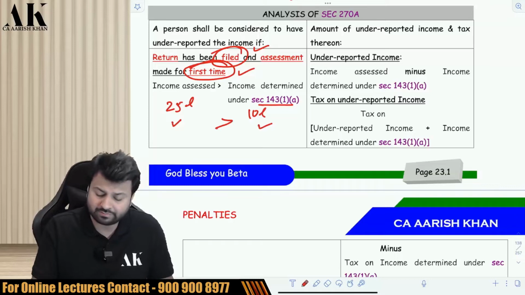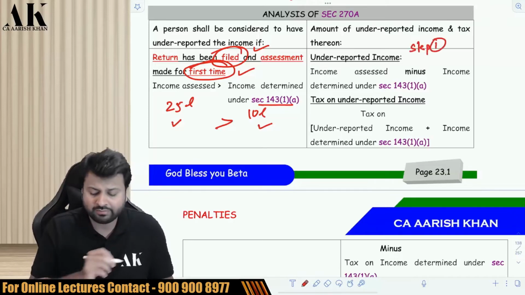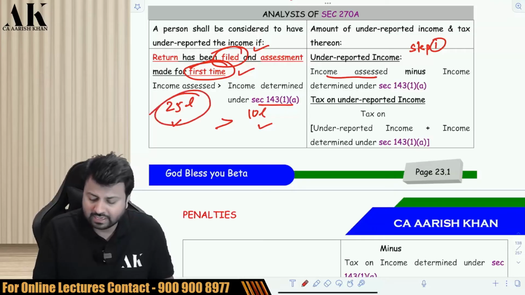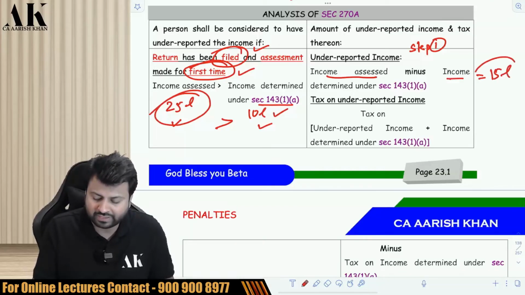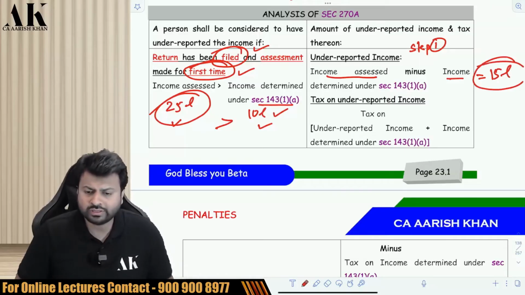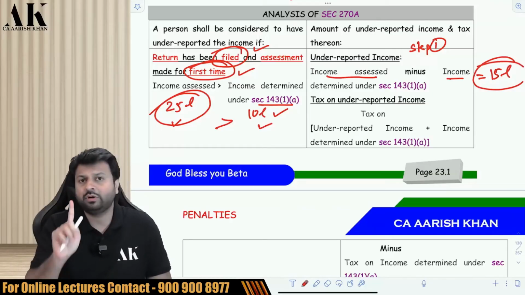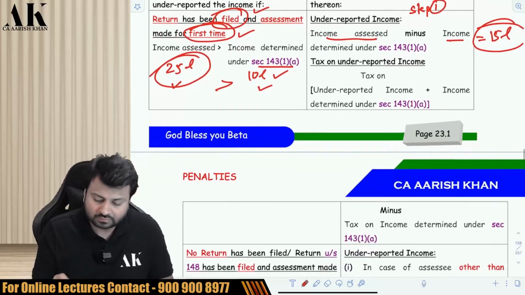Step number 1 is to find out the underreported income. Underreported income is nothing but income assessed, how much? 25 lakhs, minus income processed, how much? 10 lakhs. So the difference between the two is 15 lakh rupees. So this is your underreported income. Now don't make a mistake of computing tax on this. Never ever compute tax on 15 lakhs. Computation of tax is a separate formula. So first step is over.